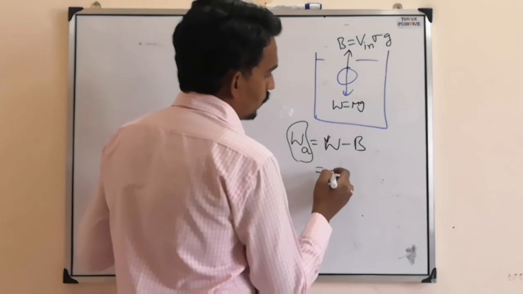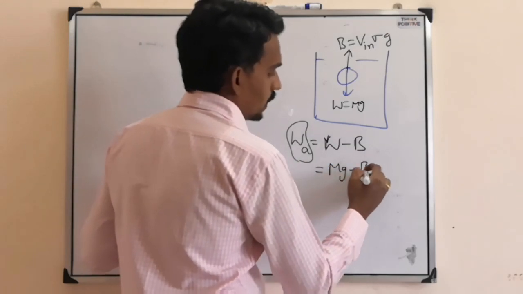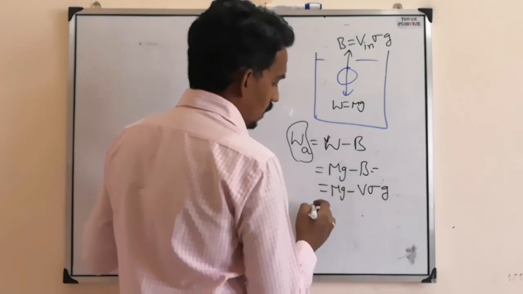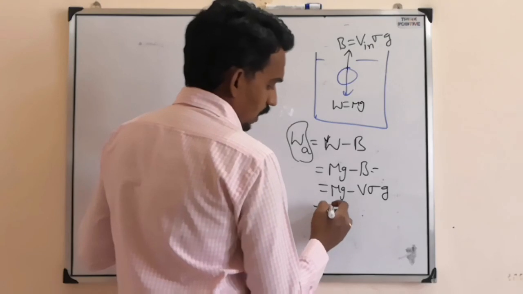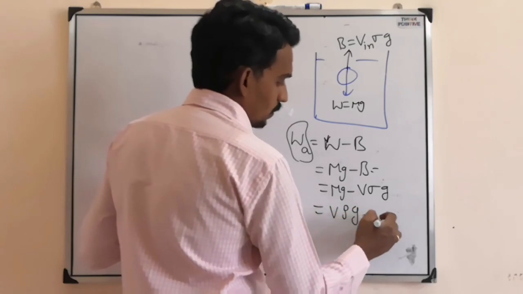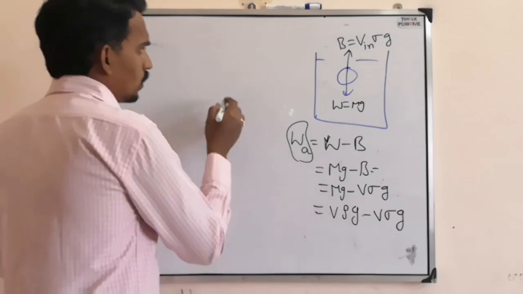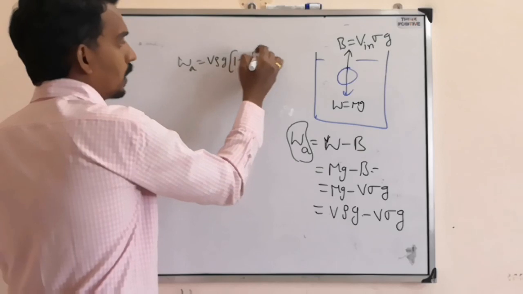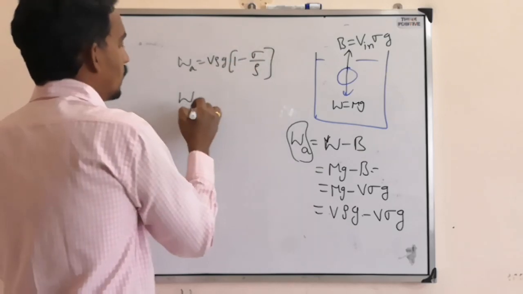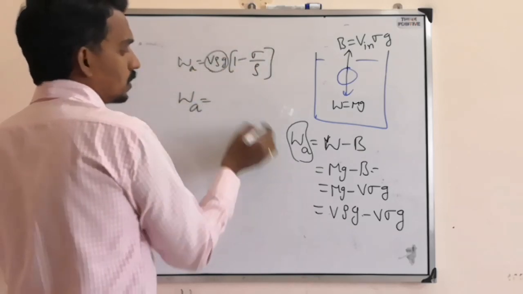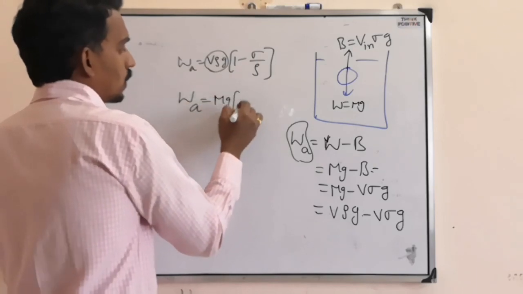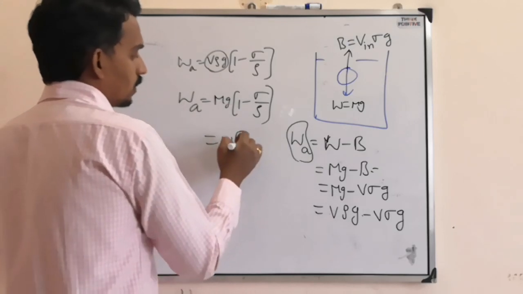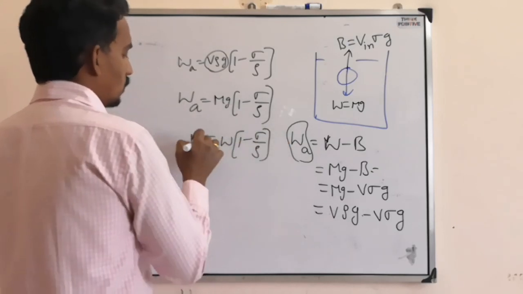So they will ask you to find the apparent weight. Apparent weight equals mg minus B, or mg minus V sigma g, or mg can also be written as V rho g minus V sigma g. If we take V rho g common, we get 1 minus sigma by rho, so W apparent equals V rho g, nothing but mg, into 1 minus sigma by rho. mg is nothing but true weight, so true weight into 1 minus sigma by rho.